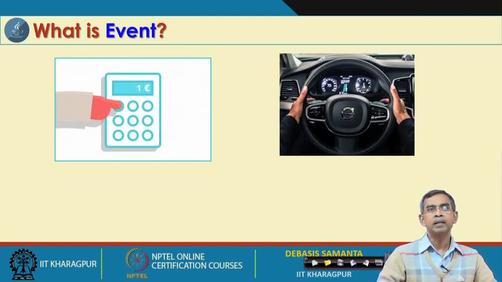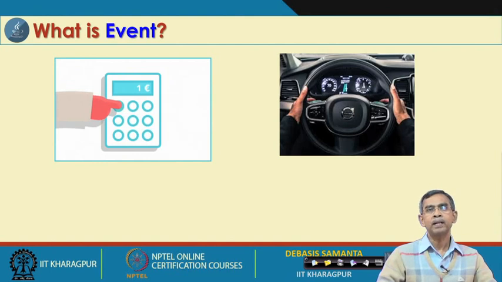Similarly, if we move the mouse and point at a component like a button, and the button is clicked, then an event occurs in the sense that the button has been clicked. For this event there should be some execution, and the system will do something whenever a user clicks a button. This is what an event looks like.